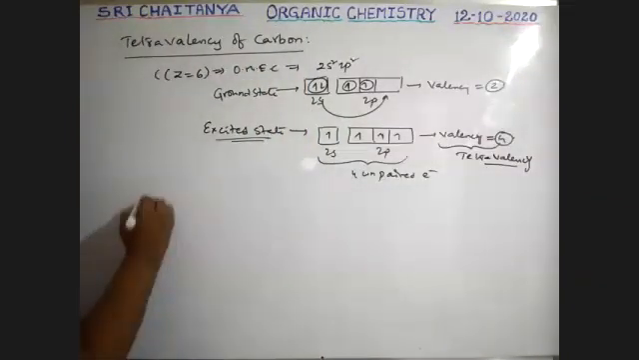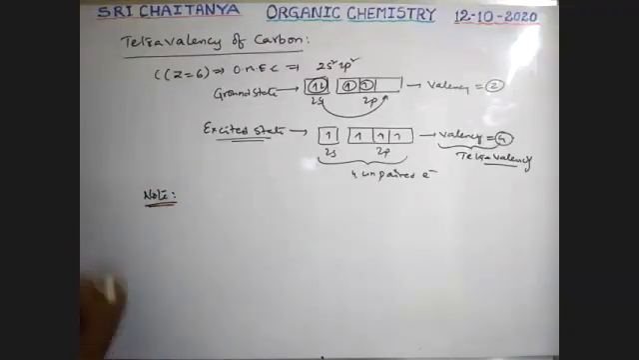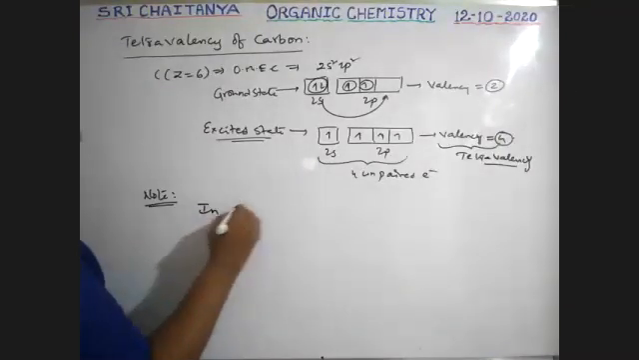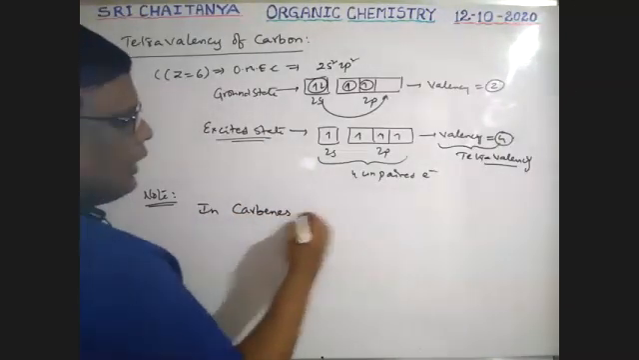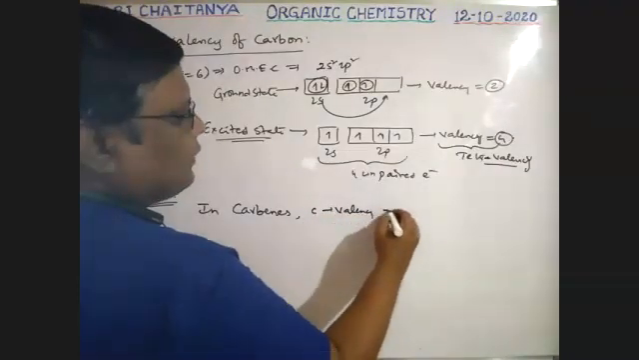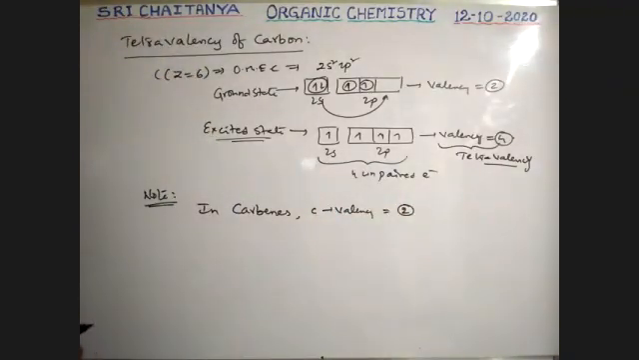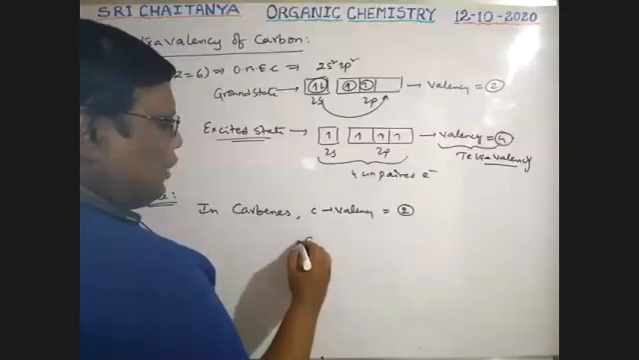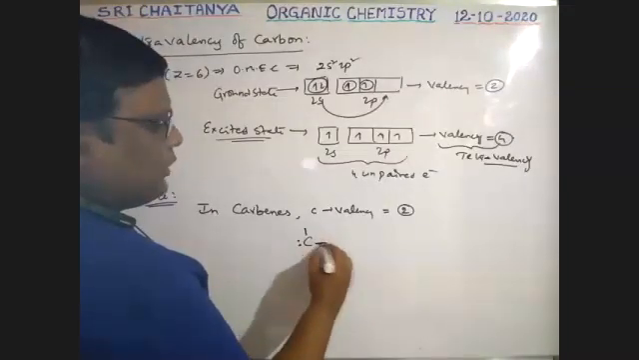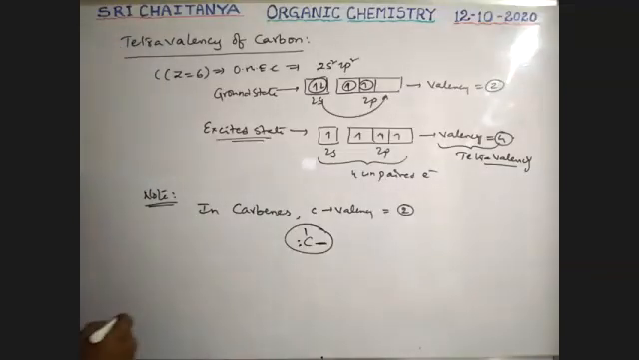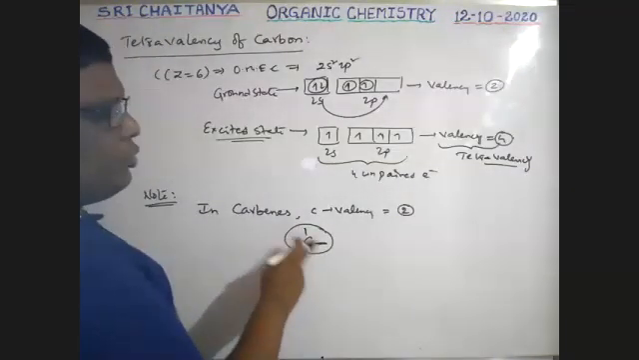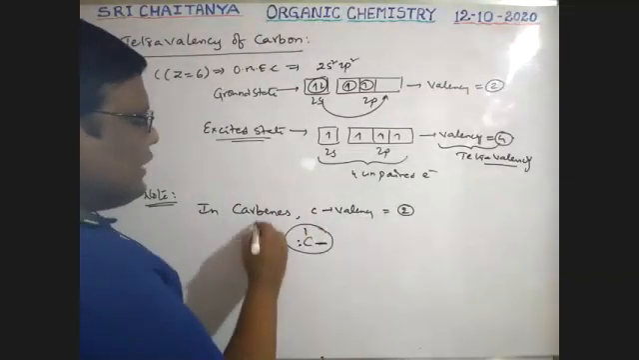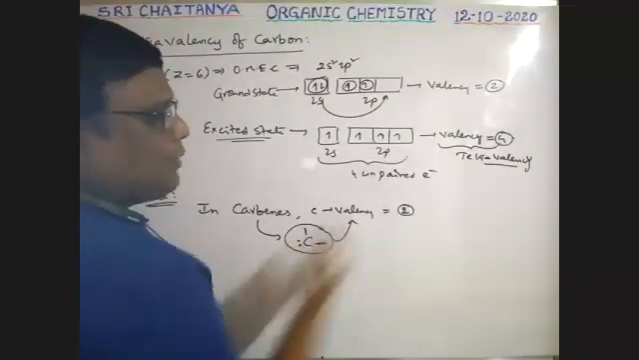Now note this point, very, very important. In carbenes, carbon valency is equal to 2. That is divalent. In a carbene, carbon has a pair of electrons with two unpaired electrons, and these two unpaired electrons give two bonds. It is possible in ground state. So here the valency of carbon is 2.